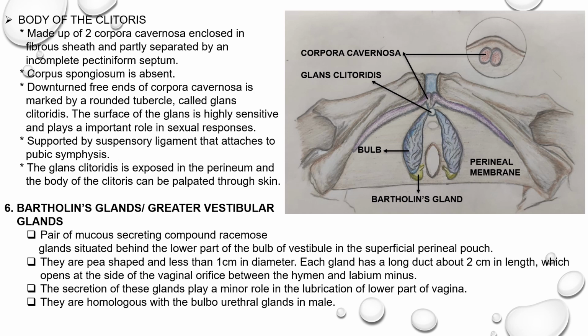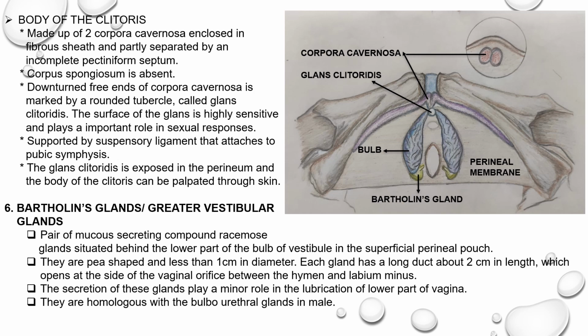In this diagram, you can appreciate the posterior ends of the bulb overlap the Bartholin's glands. These glands are pea-shaped and less than 1 centimeter in diameter. Each gland has a long duct about 2 centimeters in length.